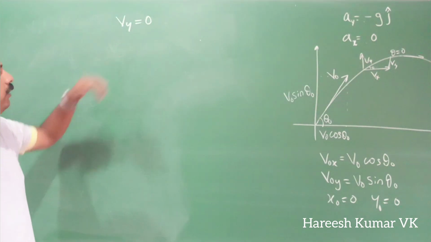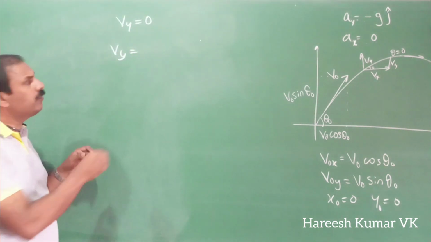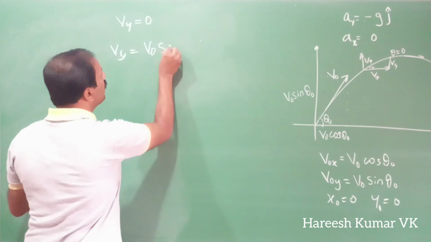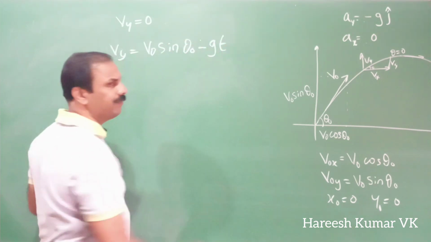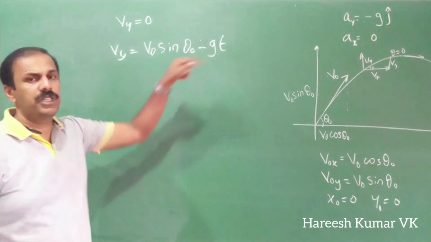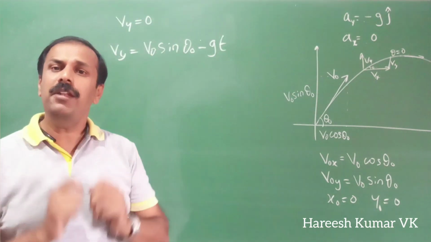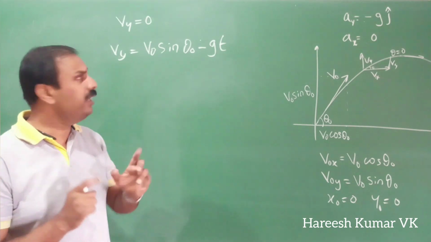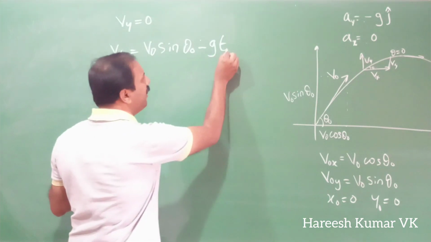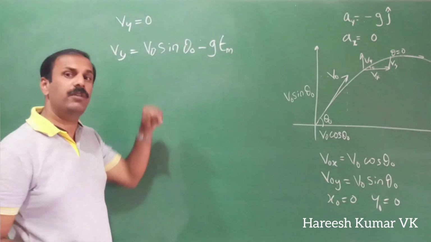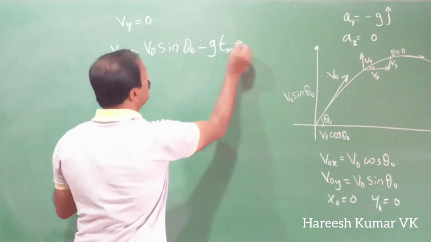Already Vy is equal to V0 sin theta 0 minus Gt. This is our equation. Now we are discussing when it is reaching the maximum height. In that maximum height, what is the condition? Our Vy will be 0. So I will write that time as Tm. Tm means the time when it is reaching maximum height. At Tm, Vy is equal to 0.